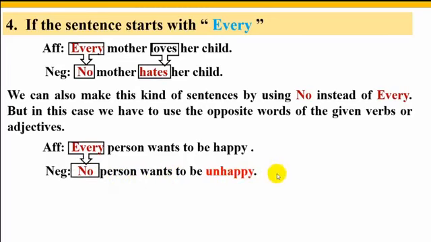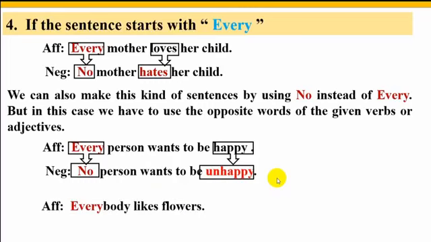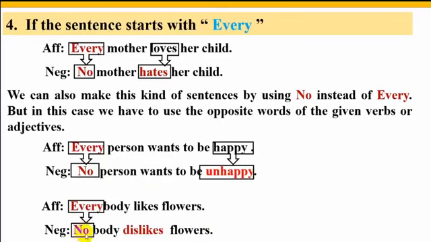Look, another sentence: everybody likes flower. What will be the negative sentence? The negative sentence will be: nobody dislikes flower. Here no has been used instead of every, and dislikes has been used as the opposite word of like.